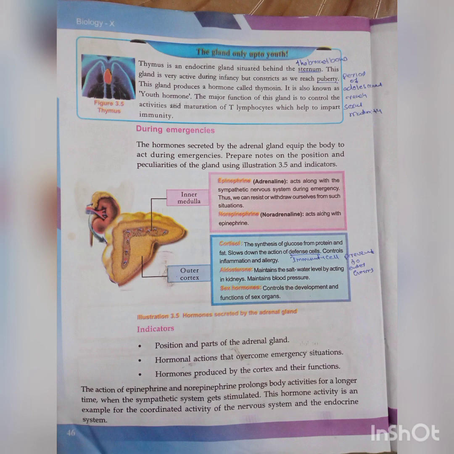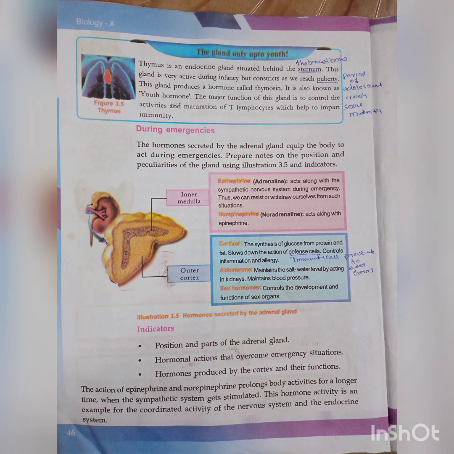Do you know both these hormones are also known as emergency hormones? Why? In an emergency situation, these hormones are produced and active. Epinephrine, adrenaline, acts along with the sympathetic nervous system. We already discussed the sympathetic nervous system in the first chapter.